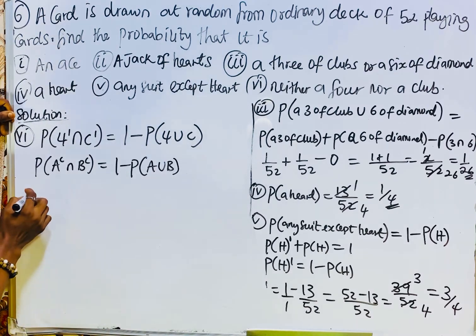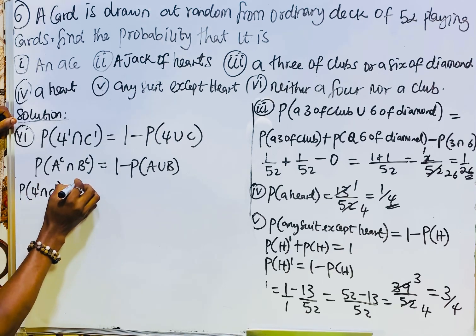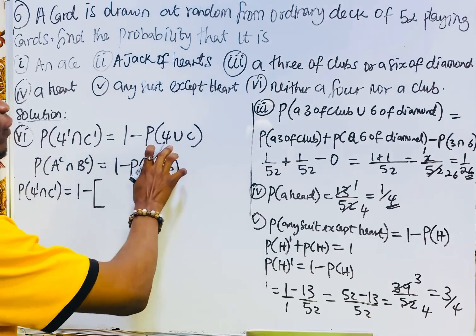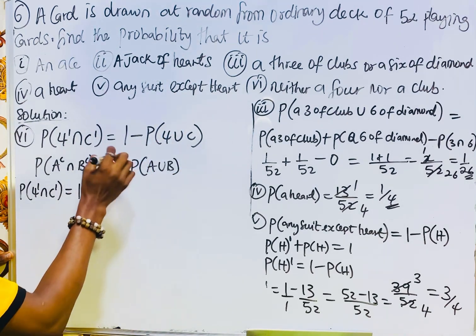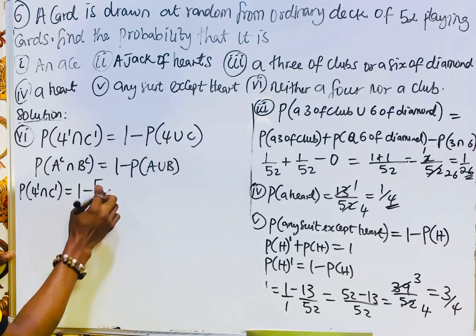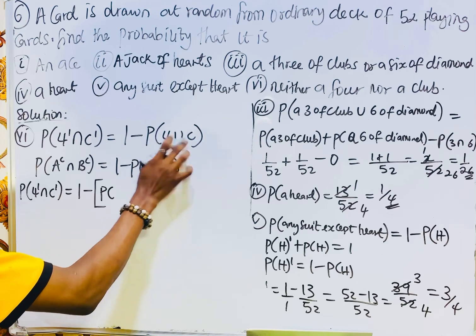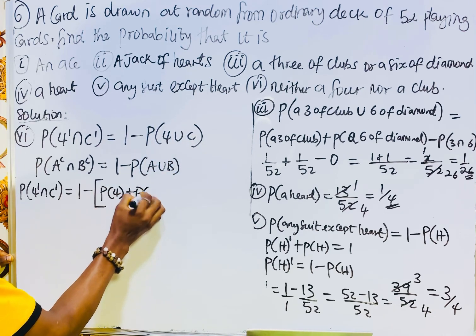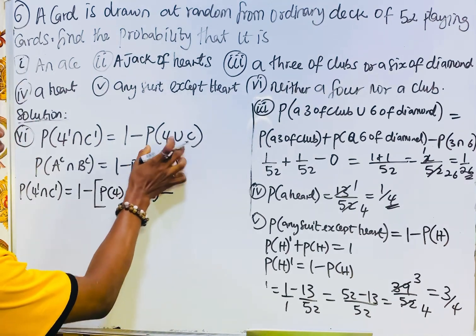So we are going to have the probability of 4 complement intersect club complement is 1 minus the probability of 4 union club. Remember, the probability of A union B is equal to the probability of 4 plus the probability of C, minus the probability of 4 intersect C. I'm expanding this.